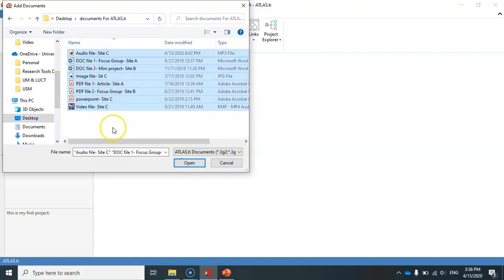Basically, I have 8 files, and as you can see, I have one audio file, 2 Microsoft Word document files, 1 image file, 3 PDF files, and 1 video file. So I can import all of them in one shot into ATLAS.ti by selecting them and clicking on Open.